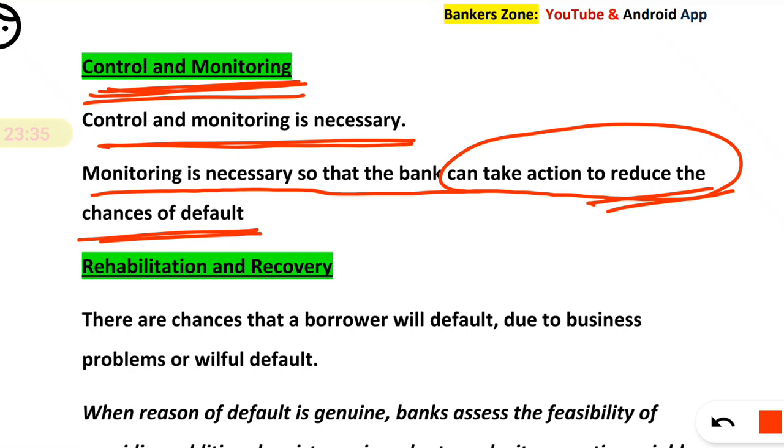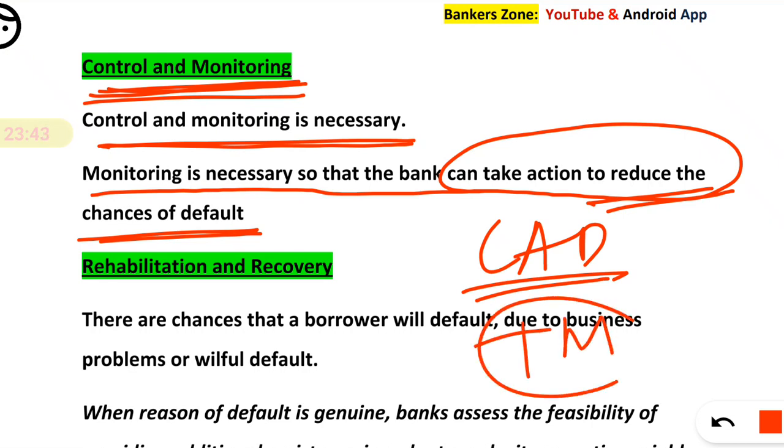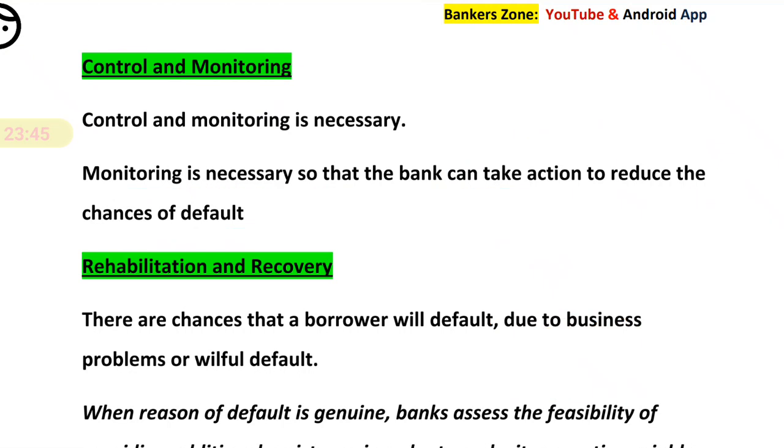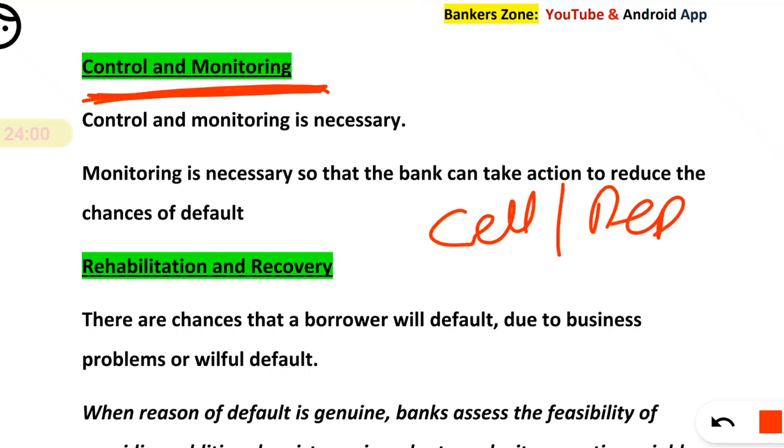In different banks there is a CAD department, and also a transaction monitoring department that monitors the transactions. But specifically for credit monitoring, there is a separate cell, a separate department in every bank, which generally observes the different loans.